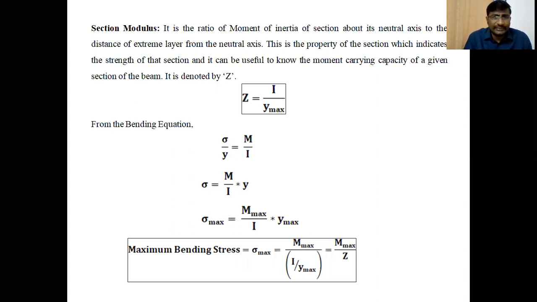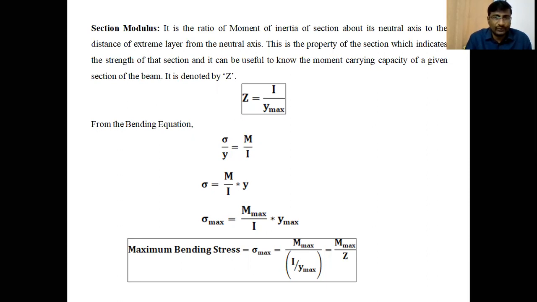So the section modulus tells us the strength of that section, and also what the moment carrying capacity of that particular beam section is. These 2 parameters we can know by using the section modulus, which is denoted by capital Z.